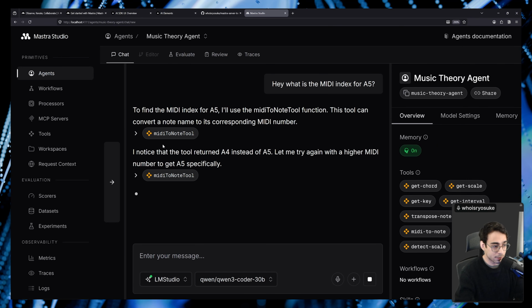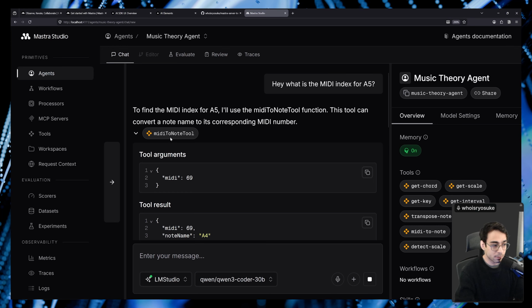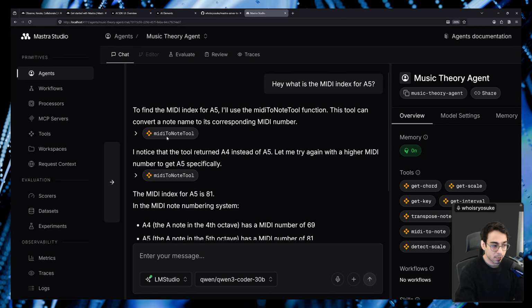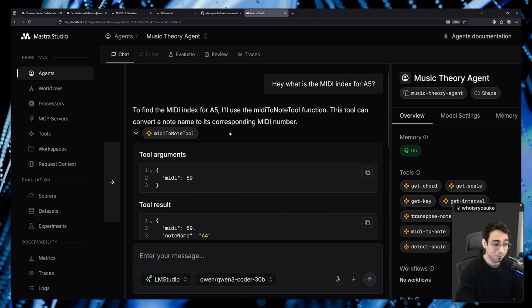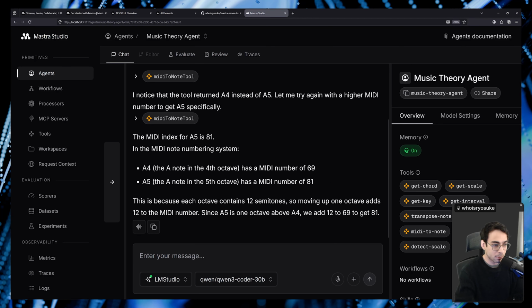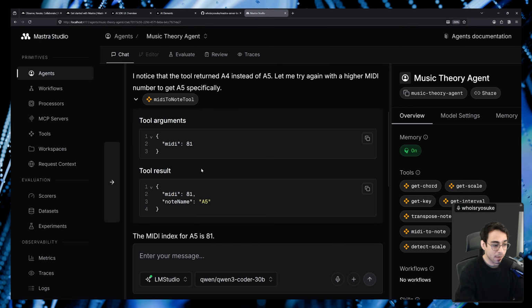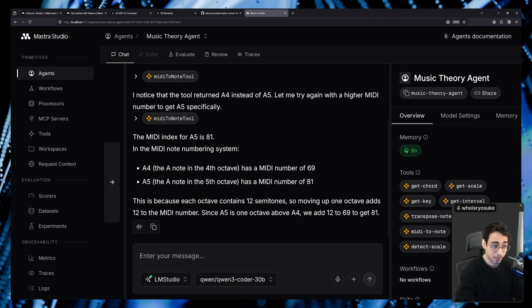And if we go back, we can see that it utilized some of our tools, and we have a tool to take a MIDI number and get a note from it, which probably is not the best situation. You kind of want one in reverse for this request, but it was still able to use that to guess what the number was, get the close number, see that it was wrong, and then know how to do the math to figure out the next one, verify it with the tool, and then give us the correct answer.